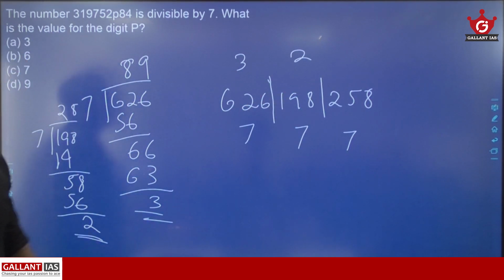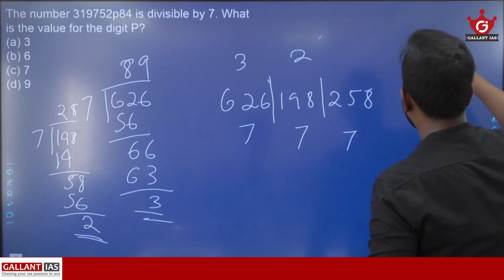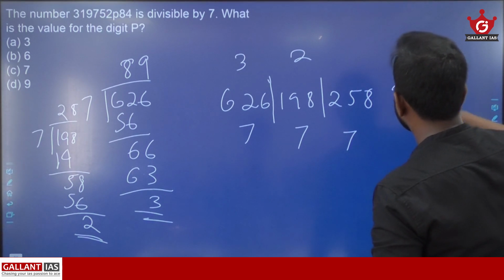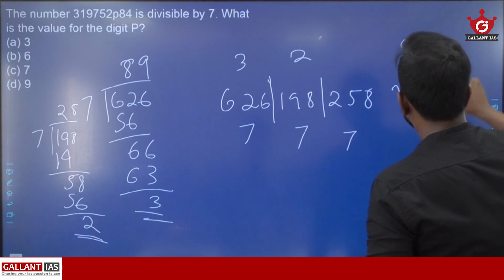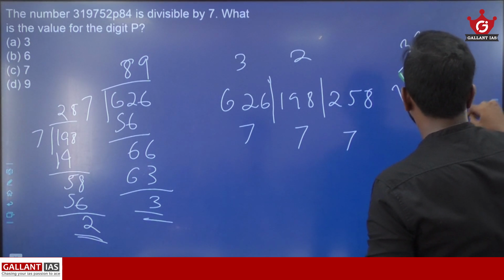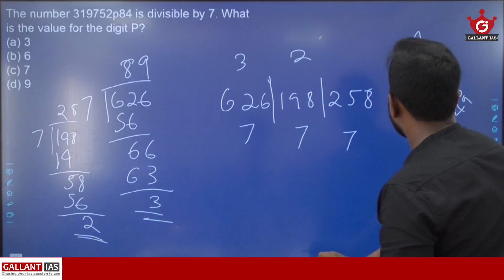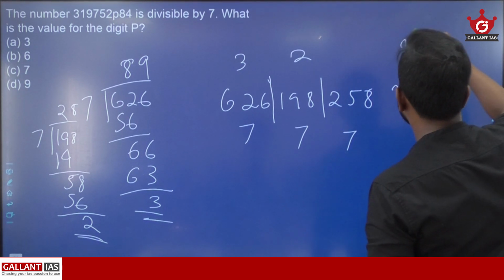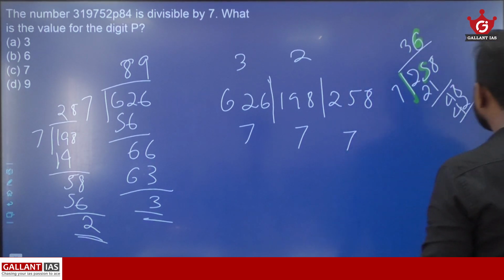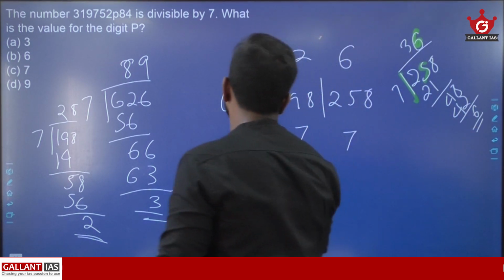Now 258 by 7. What will be the value when you are dividing 258 by 7? 7 3 times is 21. 7 7 times is 49. Sorry, 7 6 times is 42. That's better, right? 7 6 times is 42. So the remainder will be 6.